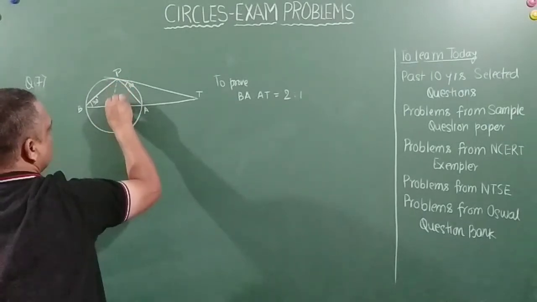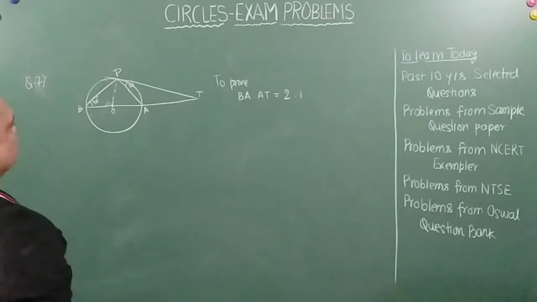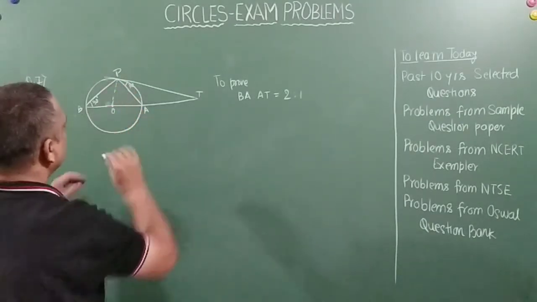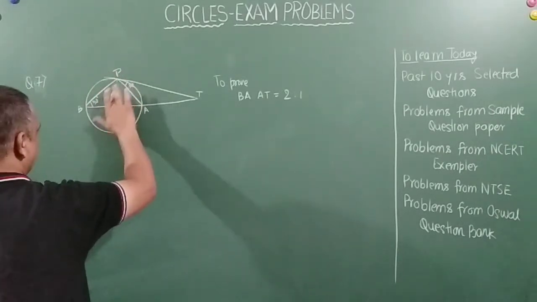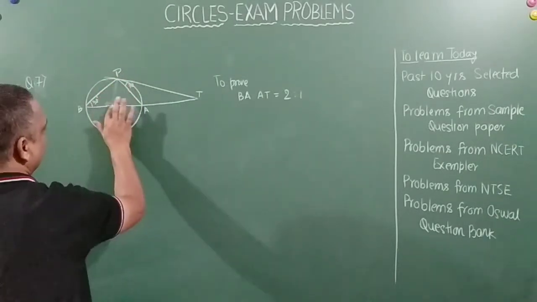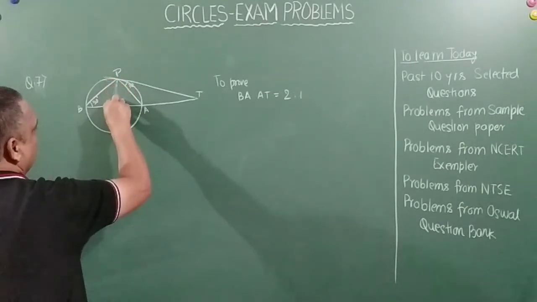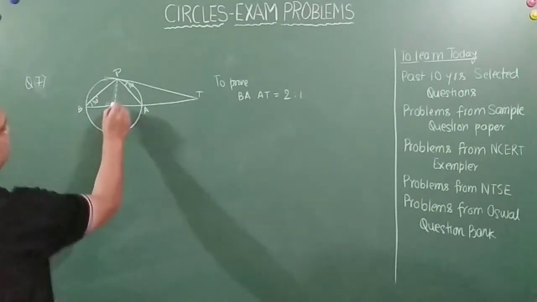Now let's join this. This has come slightly curved; it should not have come this way. Let me just try to manage it so that it looks right.